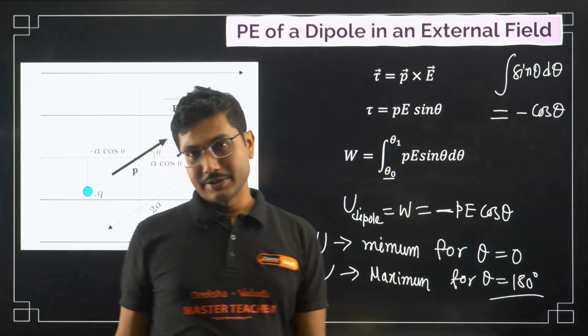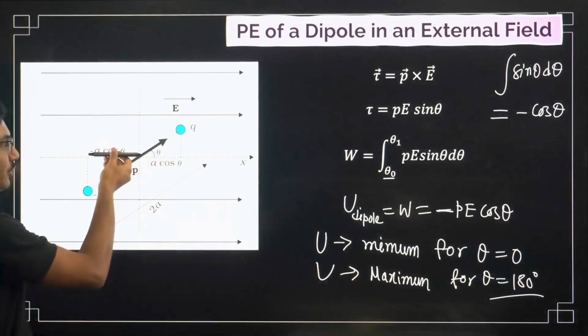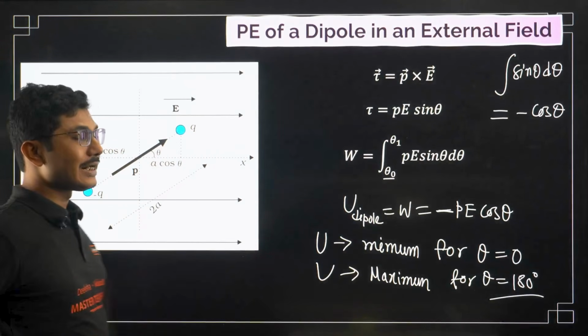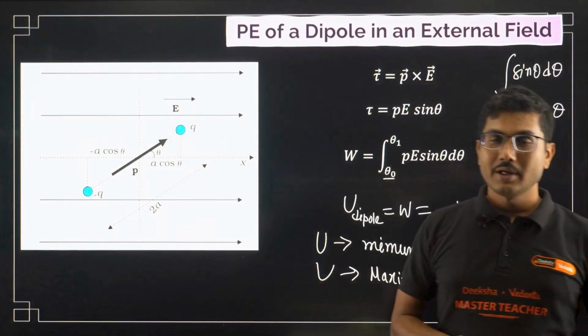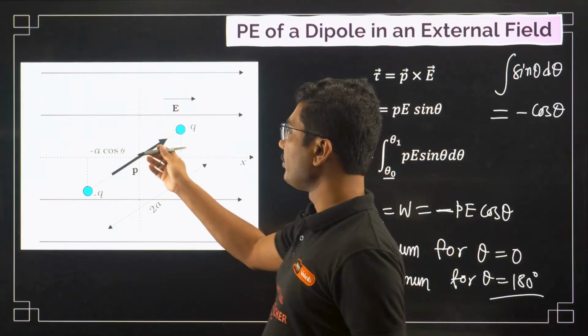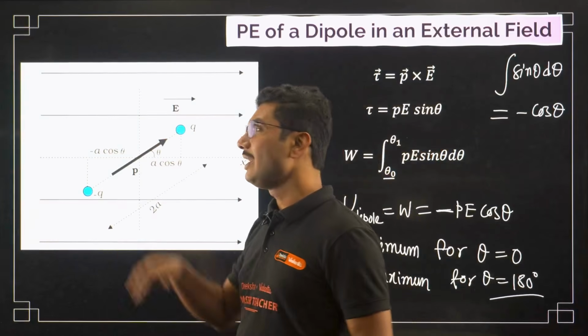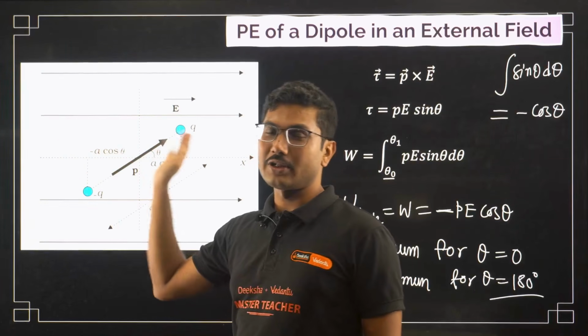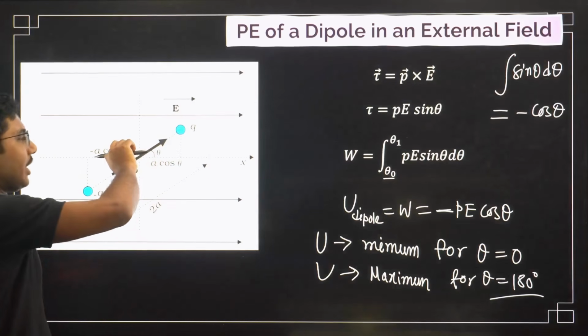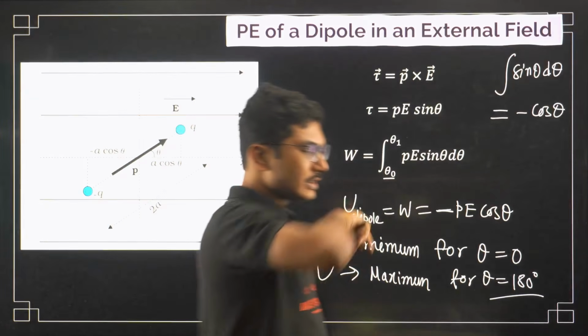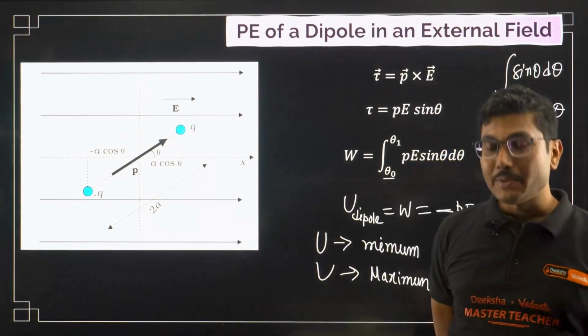Now the position when it is aligned along the direction of the electric field is called the stable equilibrium point. Stable equilibrium means even if you displace it slightly, it will come back along the direction of the electric field. And the point opposite to the electric field is called the unstable equilibrium point.